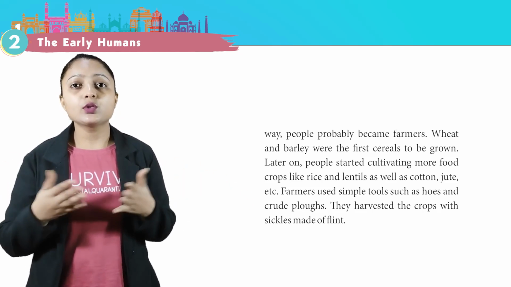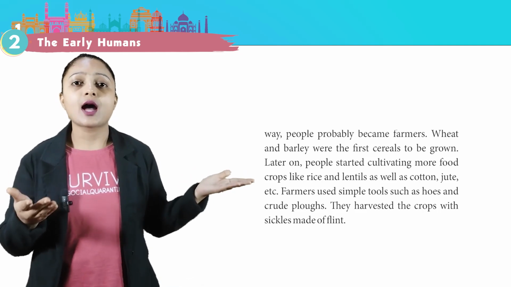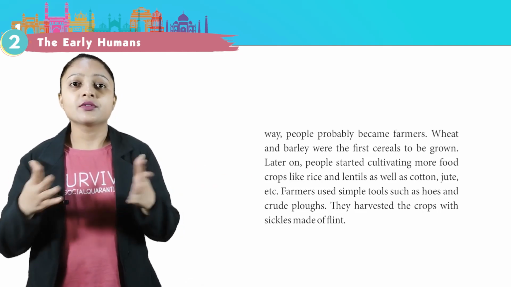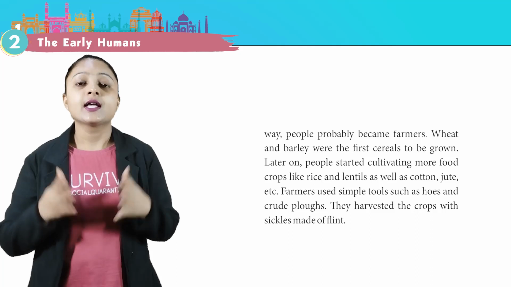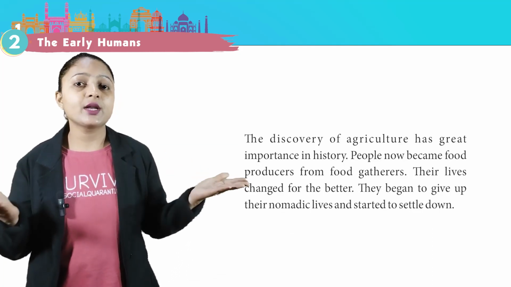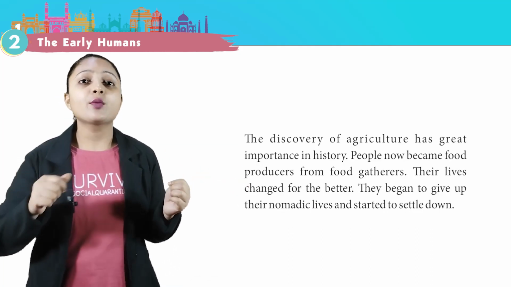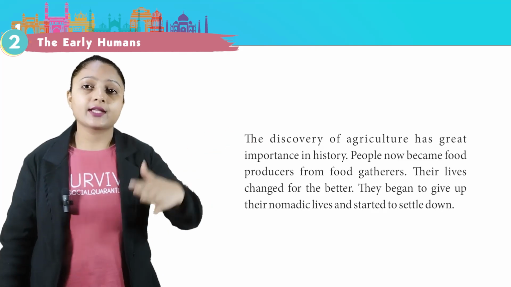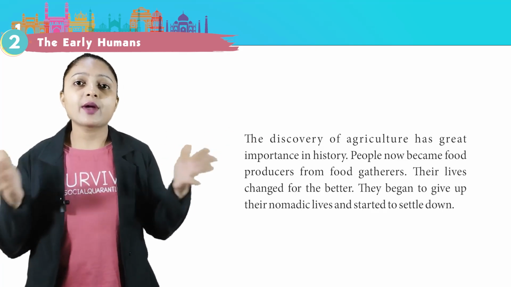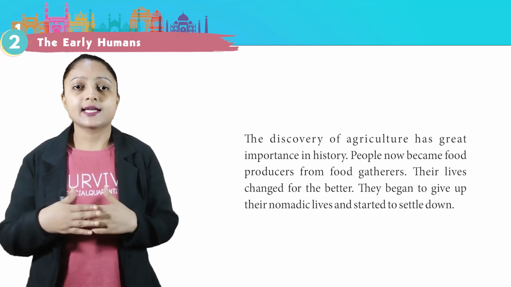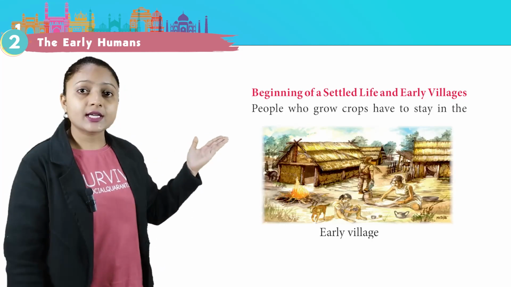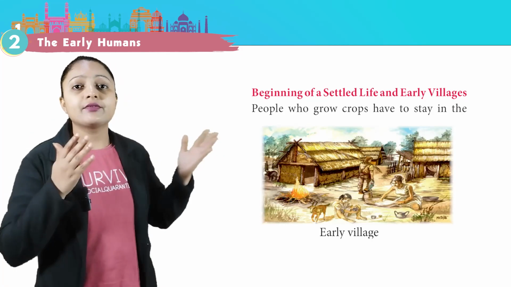Farmers used simple tools such as hoes and crude plows. They harvested the crops with sickles made of flint. The discovery of agriculture has great importance in history. People now became food producers from food gatherers. They began to give up their nomadic lives and started to settle down. Beginning of a settled life in early villages.